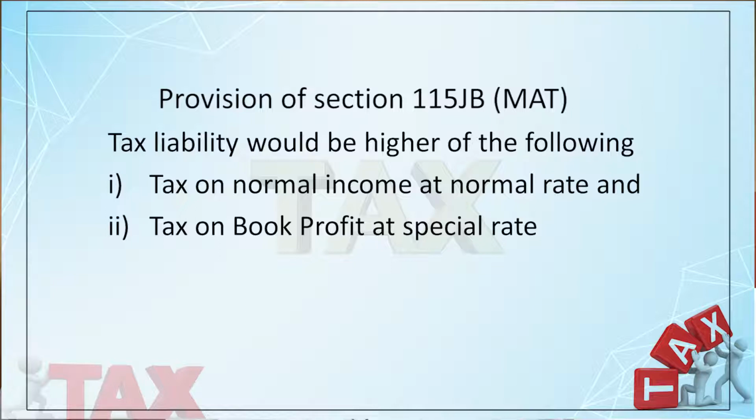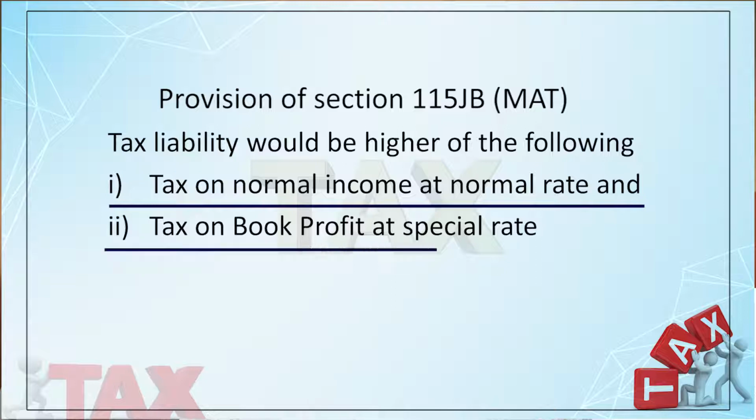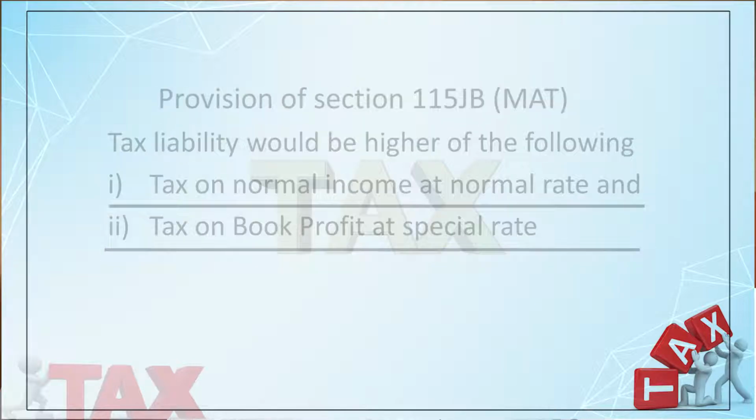In both cases, the rate is 18.5% plus cess. Now, in case of MAT, once again the company has to pay tax, whichever is higher of the following: number one, the tax on normal income at normal rate, and the tax at the specified rate, that is 18.5% plus cess, which comes to 19.055%, on the book profit. In case of a firm, it is the adjusted total income, but here it is the book profit, whichever is higher.